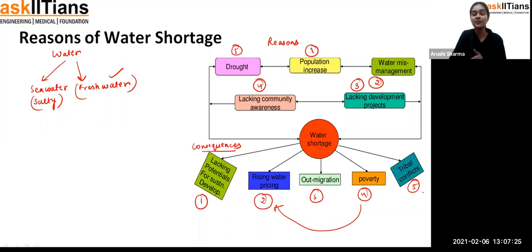So just start thinking about it, and students, you don't have to think very hard for it. What you just have to do is keep some points in your mind: when you are using water, you have to use it very carefully, very wisely. Like, when you are turning on the tap, just turn it off when you are done using it. So that's how, student, these small things can conserve water. Okay, so I think we have discussed so much about water shortage, and now I guess my students are going to follow all such points, and we can do something for our environment.